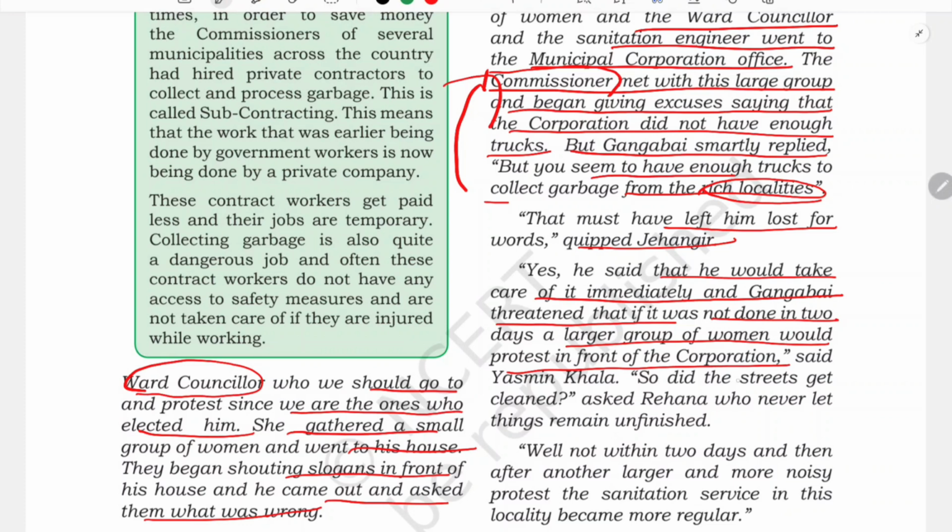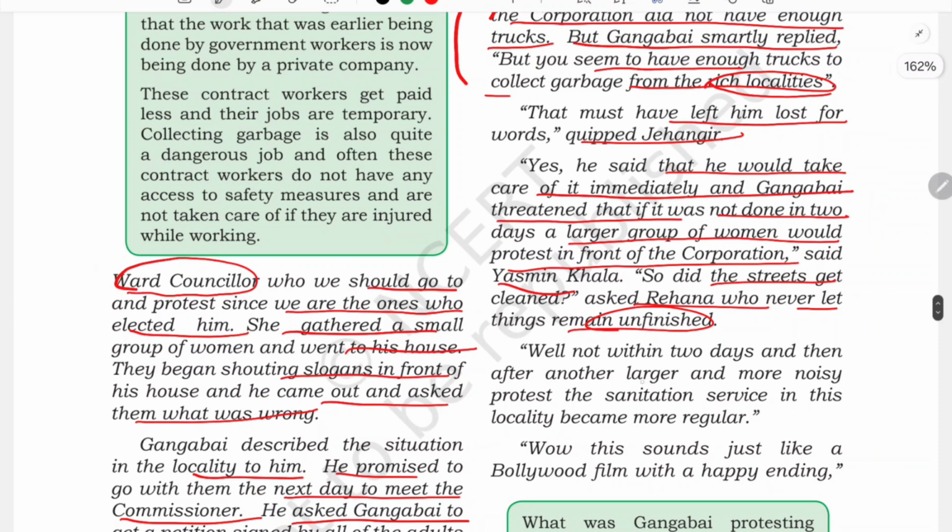"And did the streets get cleaned?" asked Rihanna, who never let things remain unfinished. Kala replied that everything was cleaned, but it was not within 2 days. After larger, more noisy protests, service in this locality became more regular.